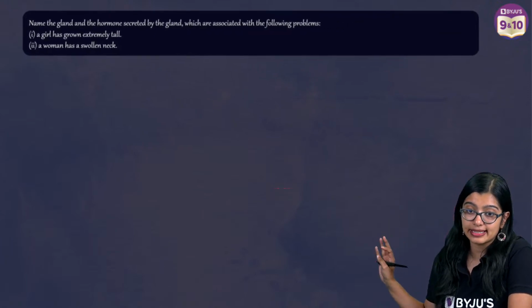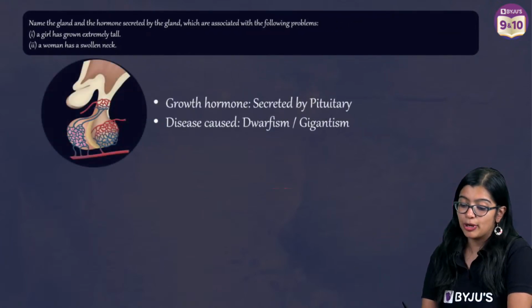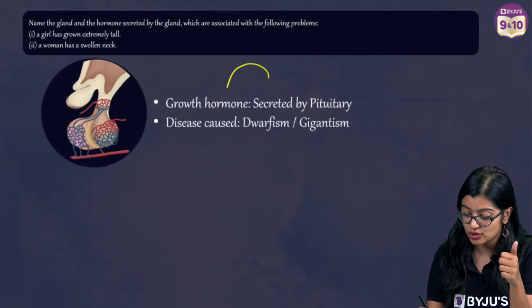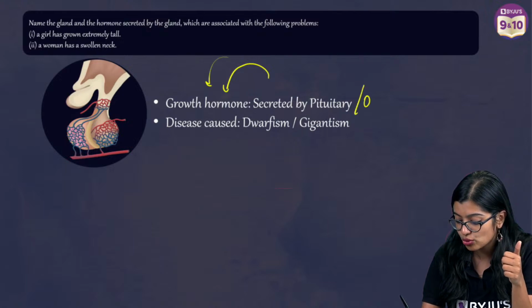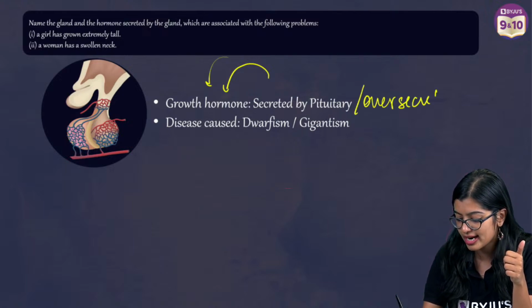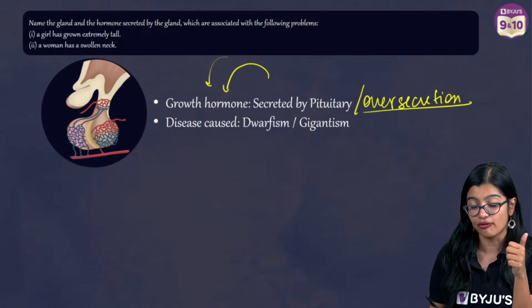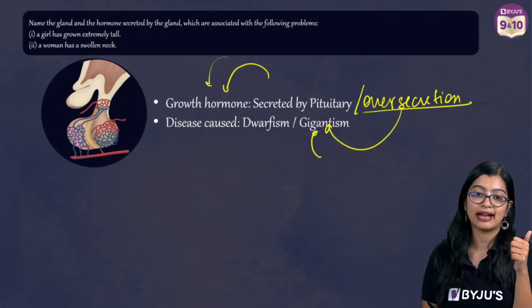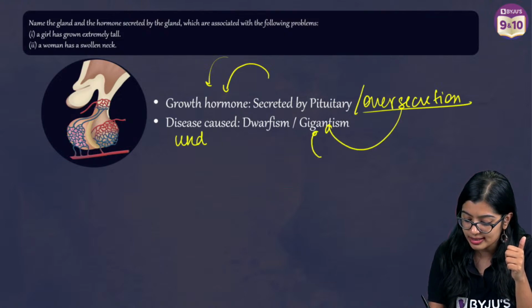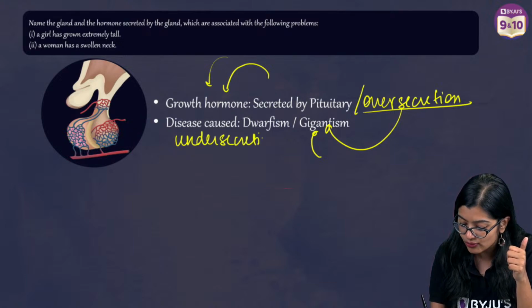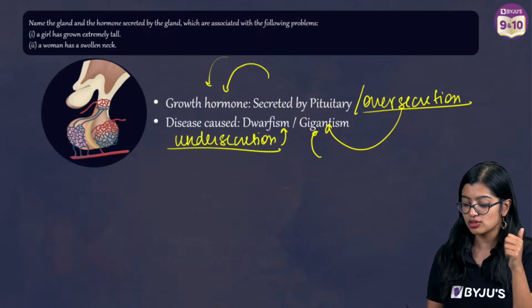So in both cases, the pituitary gland produces the growth hormone, and due to over secretion of growth hormone, it causes gigantism. If there is under secretion, or very little growth hormone produced, it causes dwarfism.